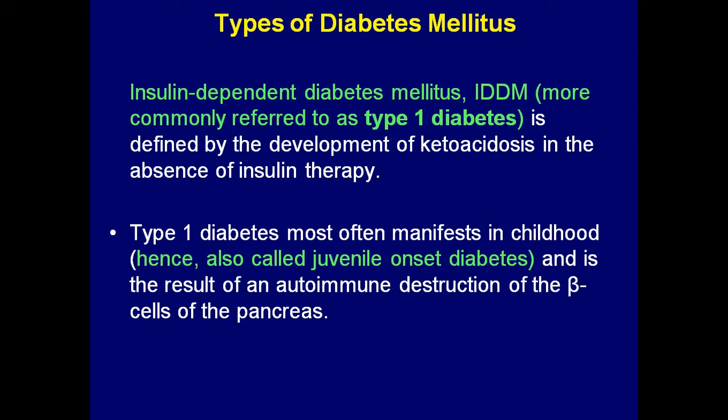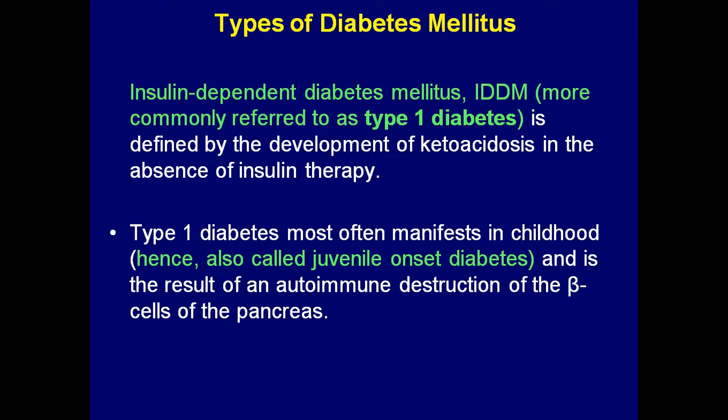These patients require insulin for their treatment. Without insulin, they develop a condition called ketoacidosis. Type 1 diabetes most often manifests in childhood.